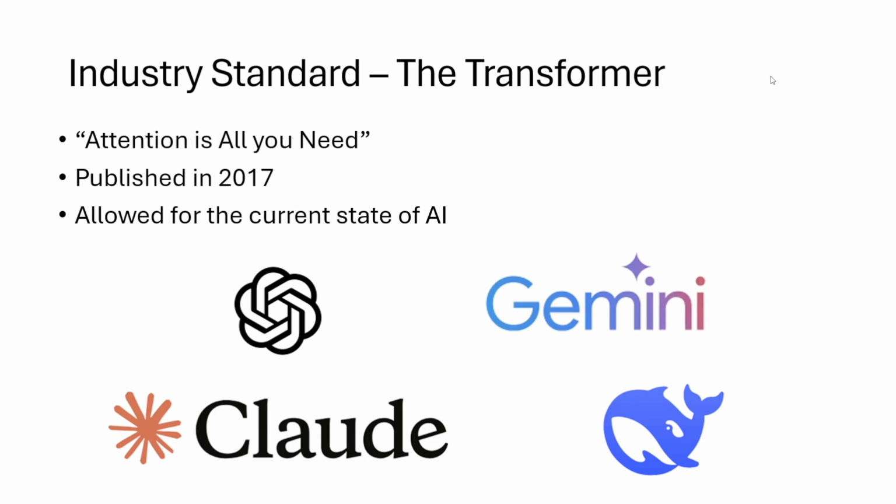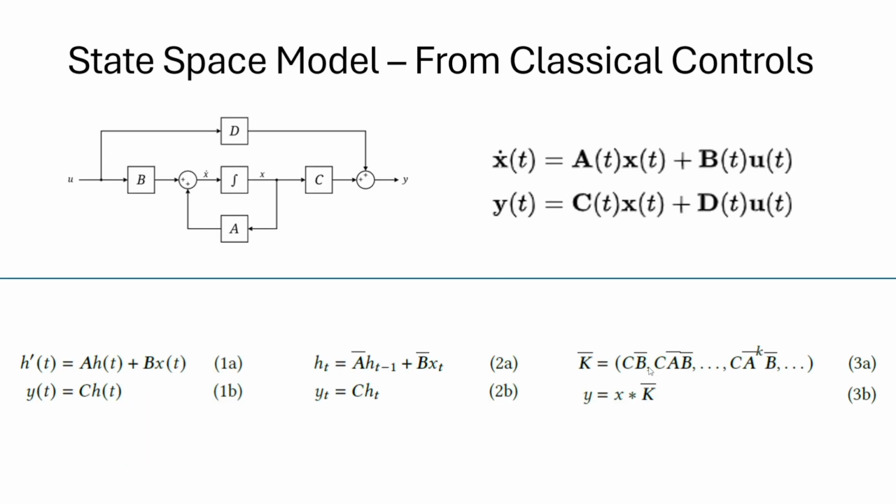Now, Mamba is an attempt to supplant the transformer with a more efficient, faster model with similar performance. And where the Mamba model comes from is a state space model. This paper is not the first paper to introduce the state space model, but basically, it's a neural net that's based on classical control system theory state space representation.